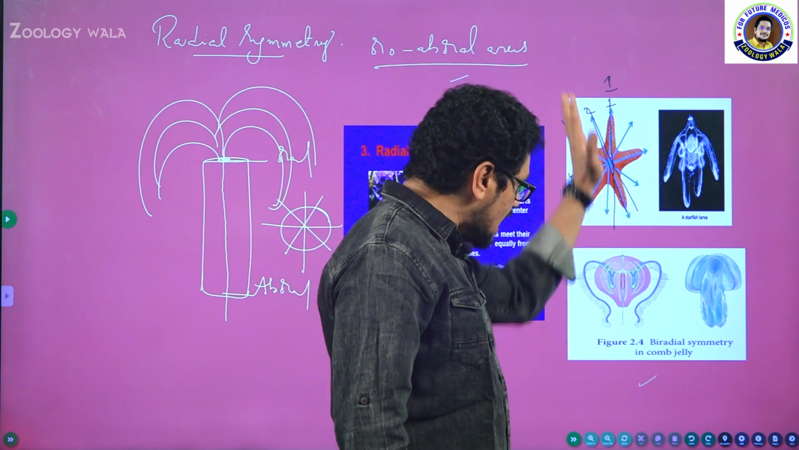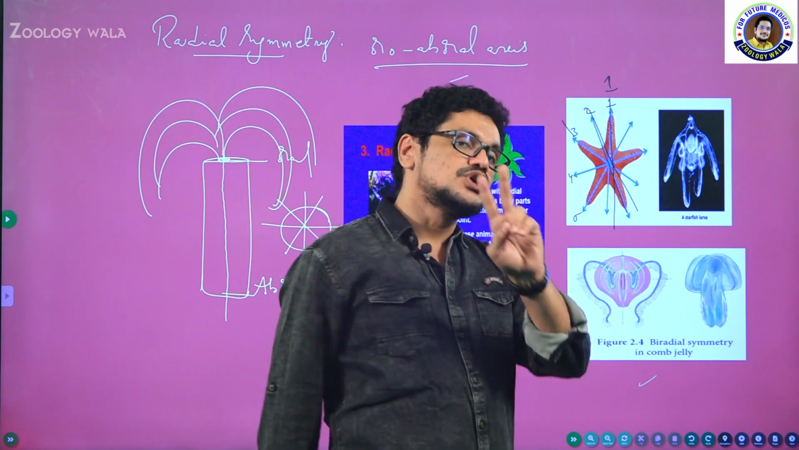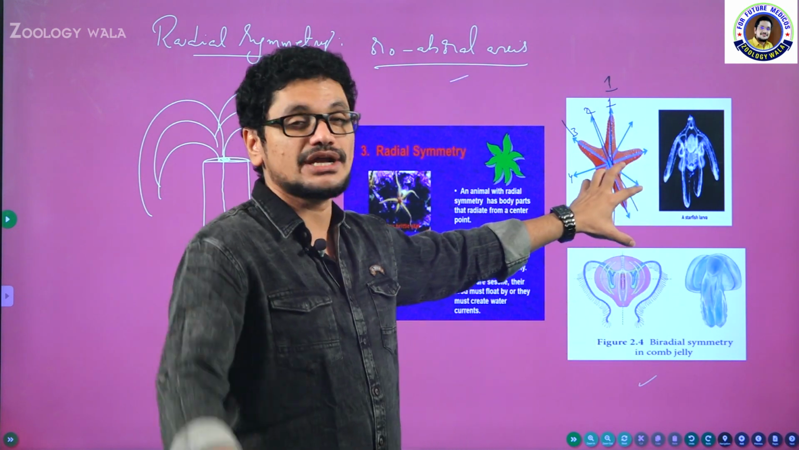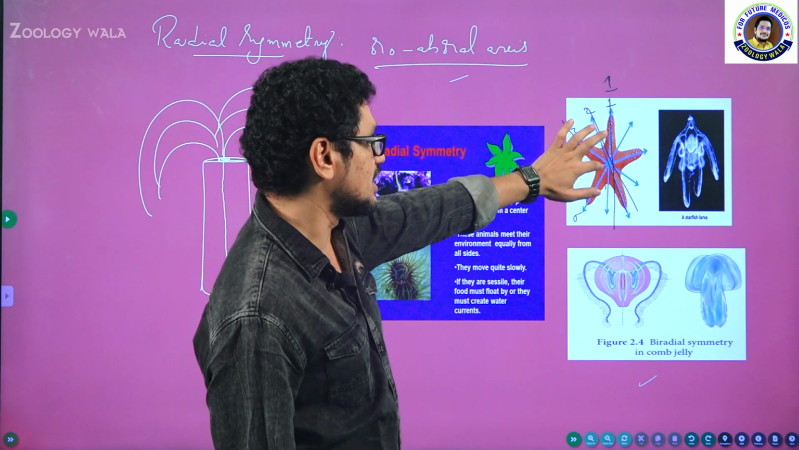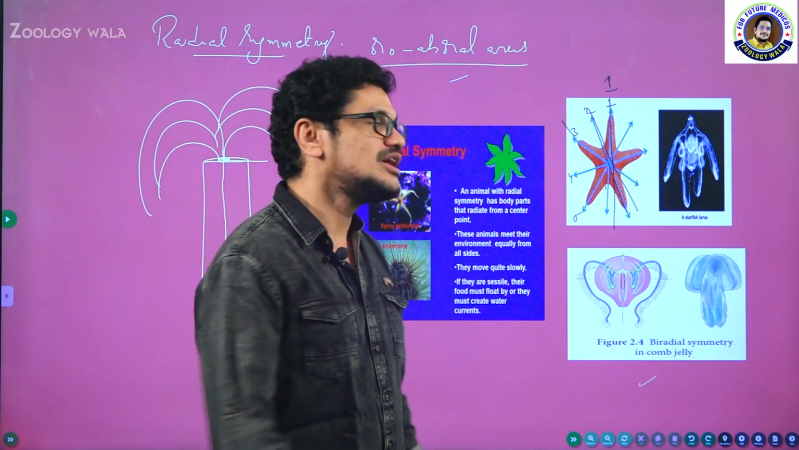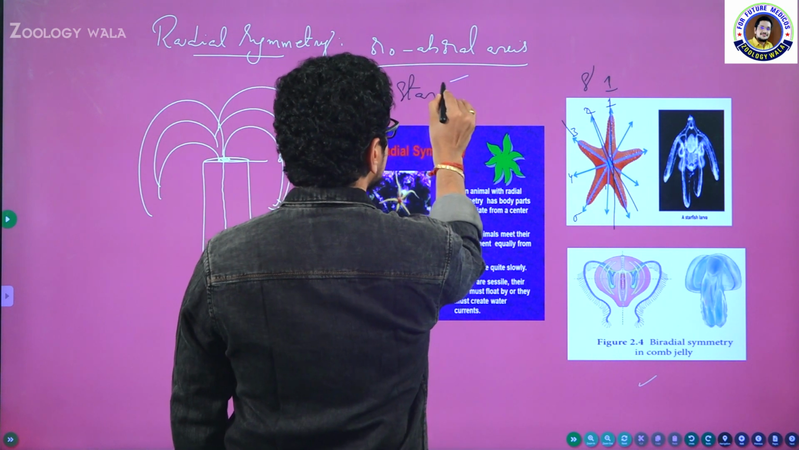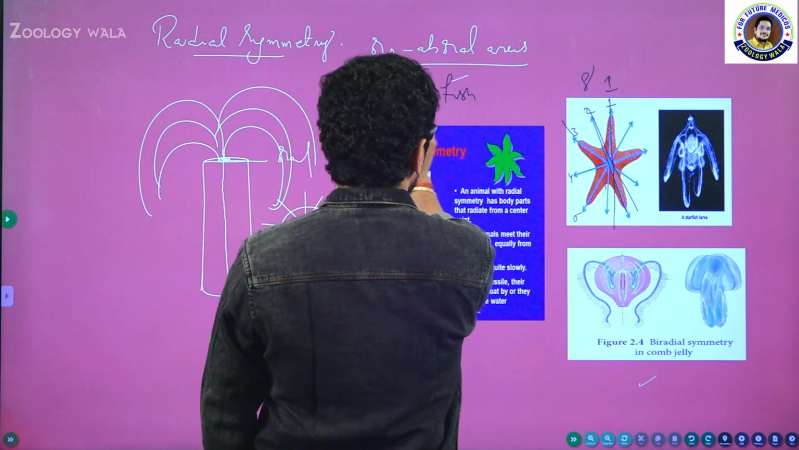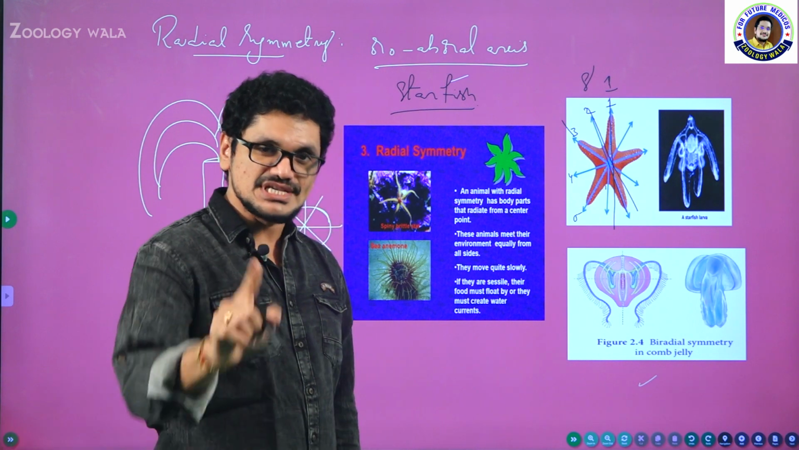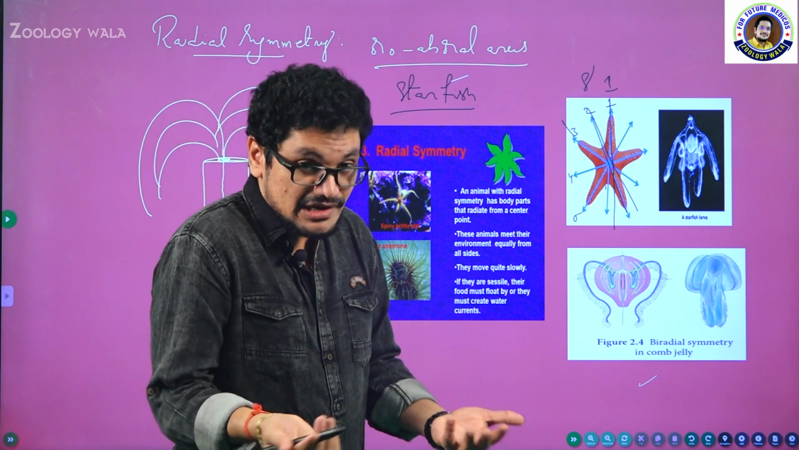So in 5 directions you can cut the starfish into 2 equal halves. That is the reason why it comes under pentamerous radial symmetry. So this is pentamerous radial symmetry, which is seen in starfish. This is another type of radial symmetry.